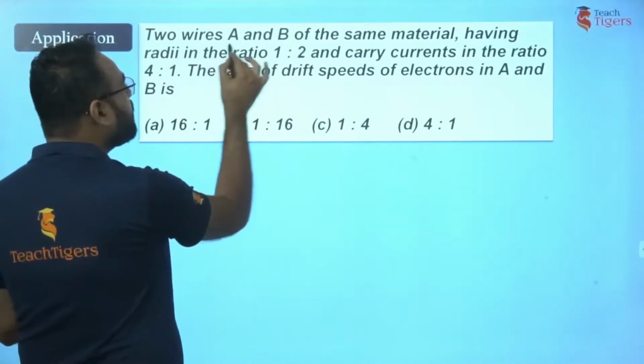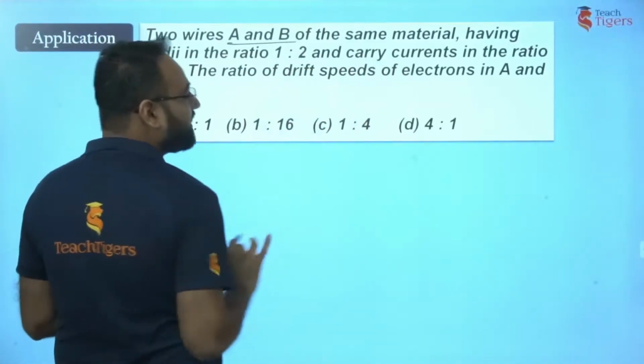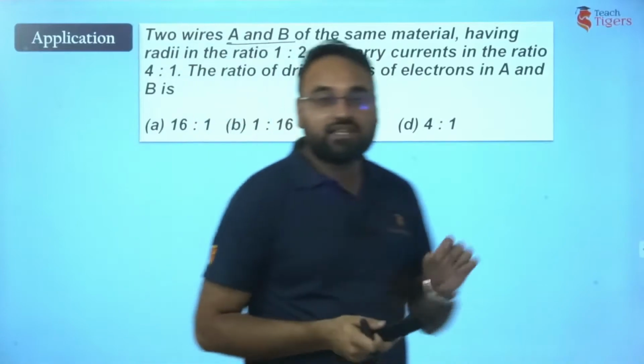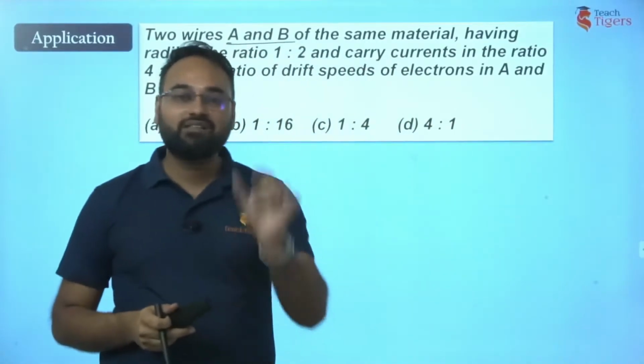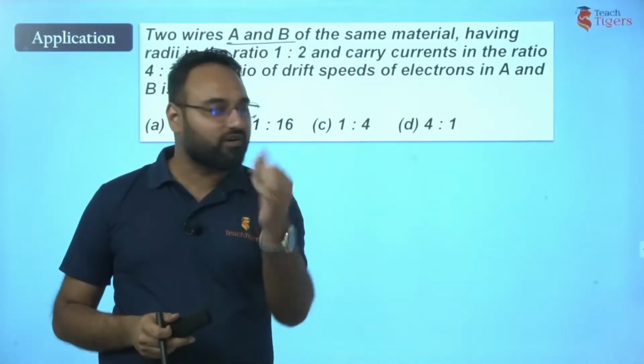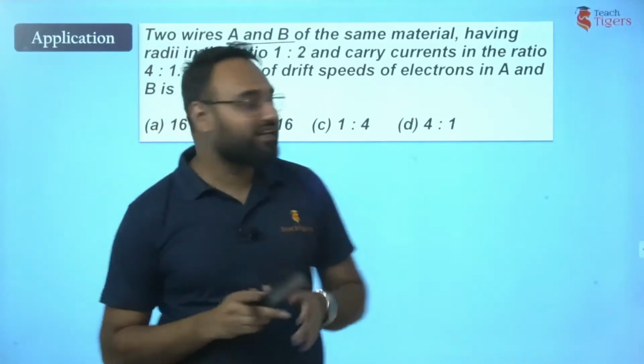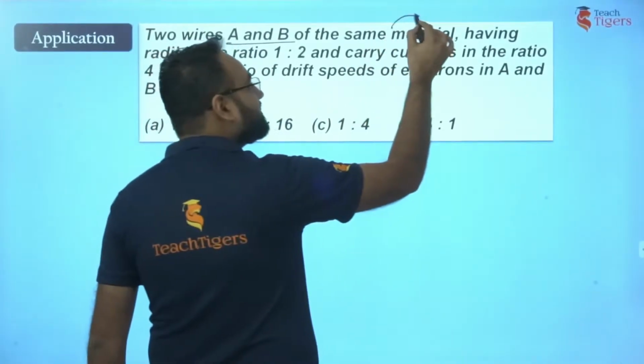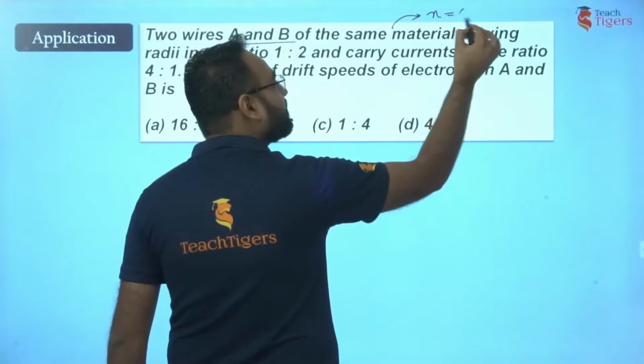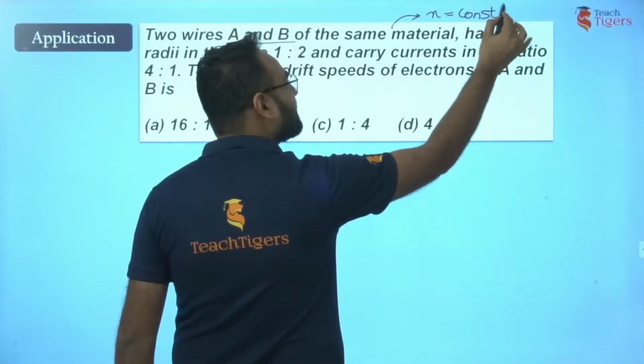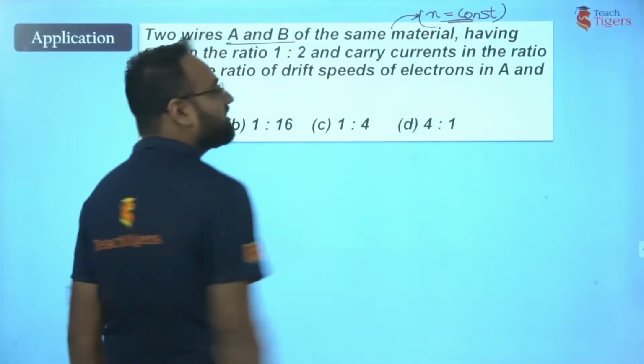application, which says two wires A and B of the same material. Now, when they are saying same material, that means the number of electrons per unit volume is going to be the same. Whenever they say same material, this implies that N is going to be constant. This is very important. That means N is going to be constant.